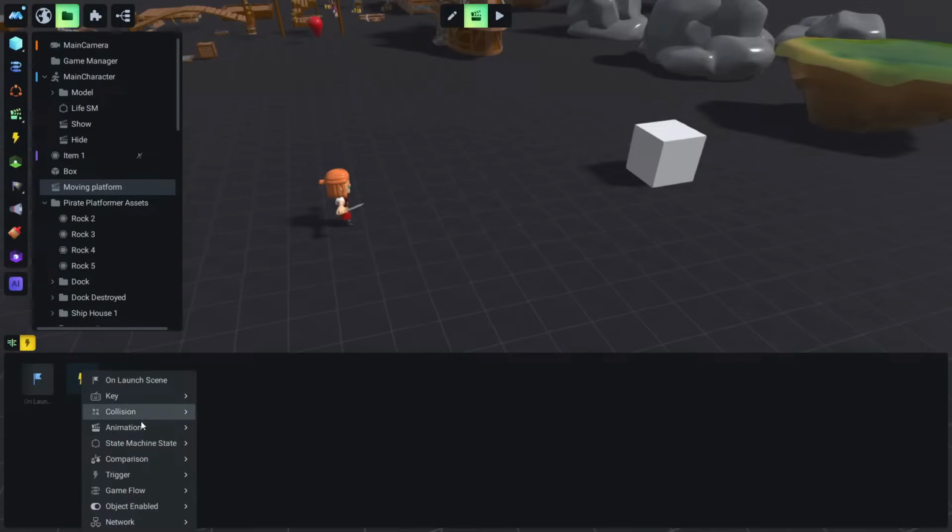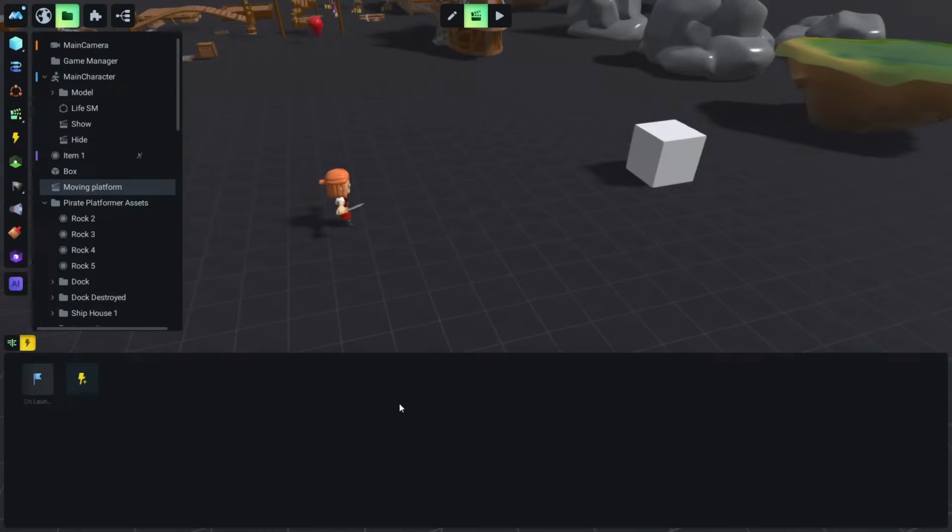And other triggers include a collision event between two items, or an animation start or end of a different animation, or a state machine. We will see this a little bit later and you will understand. Or a comparison event when comparing two values, or a different trigger, or a Gameflow, or an object. This is really important: when an object is on or an object is off, or even a network event. Okay, just a brief presentation of these triggers.